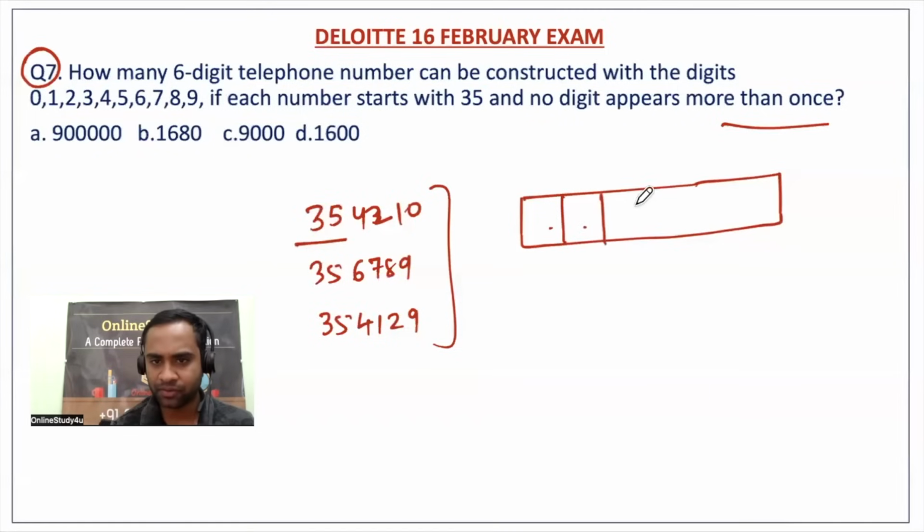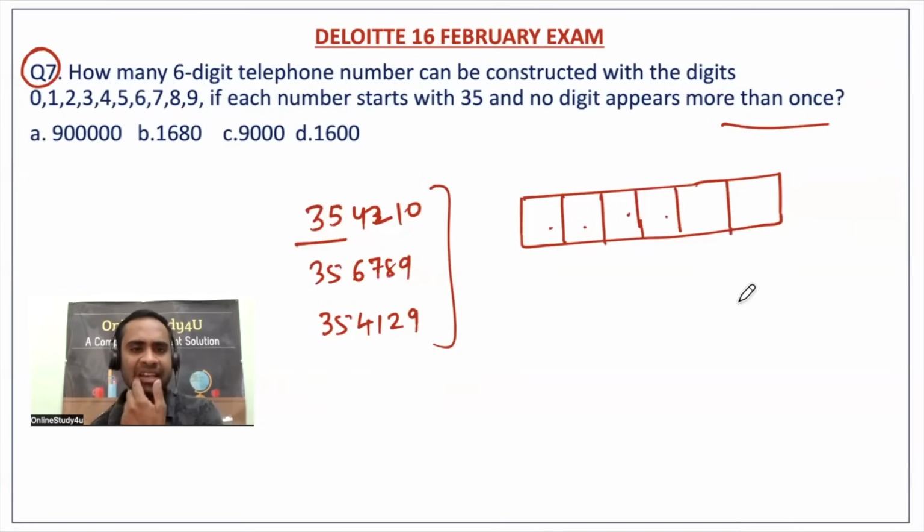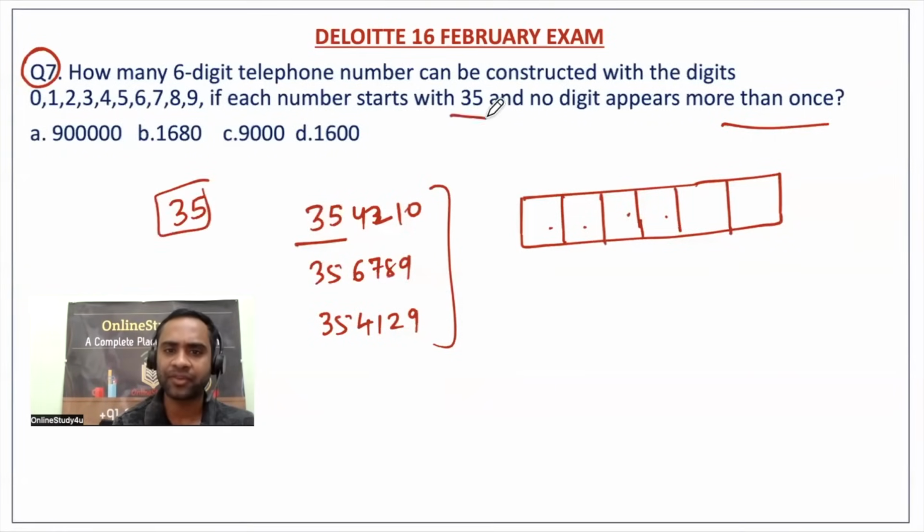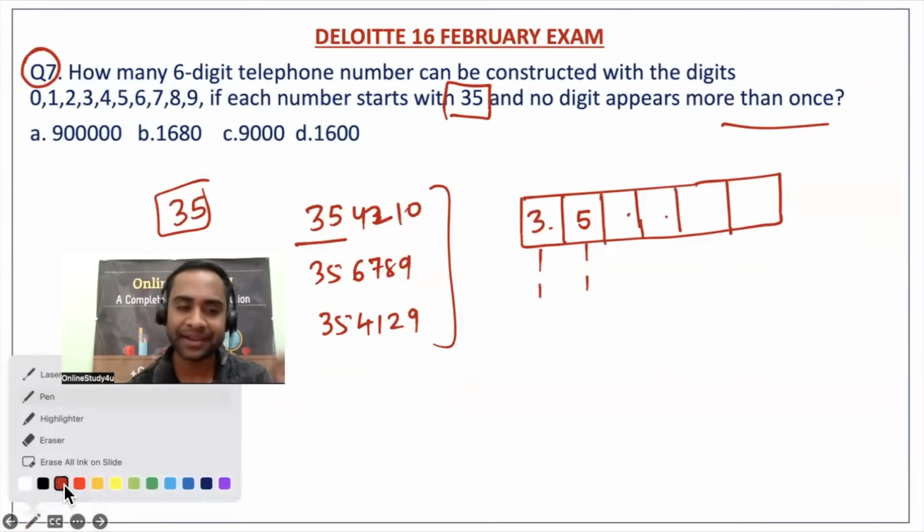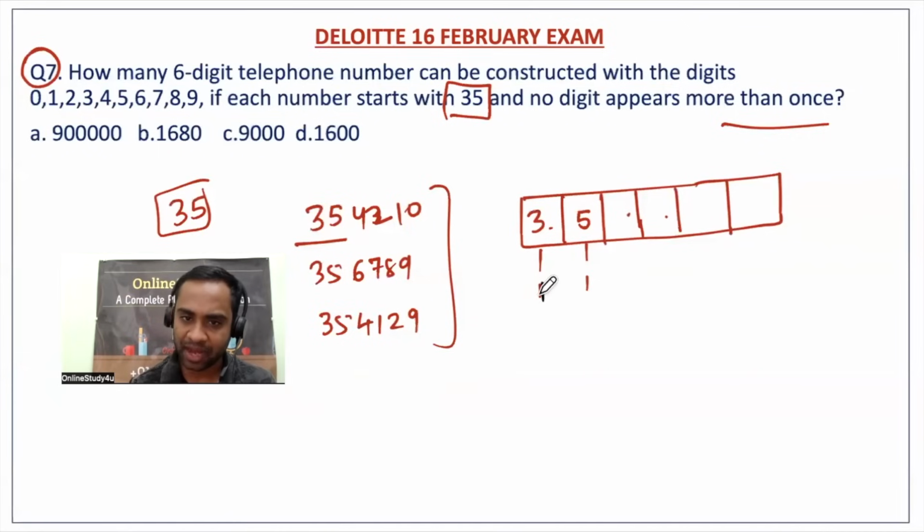Now they clearly mentioned that the number starts with 35. That means here you have to put 3, here you have to put 5. You don't have any other choice. I will not give you any other choice at the first and second number. So for the first number and second number, I am not going to give you any choice.